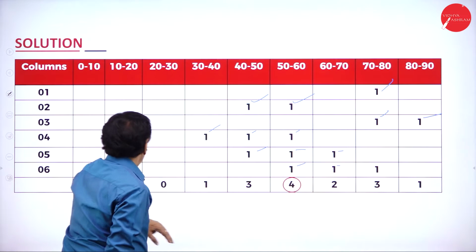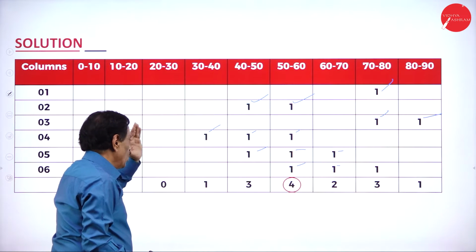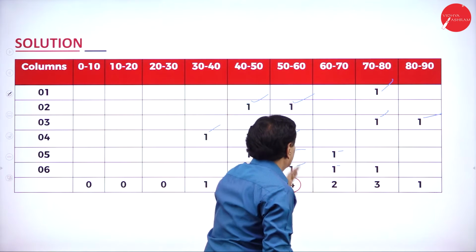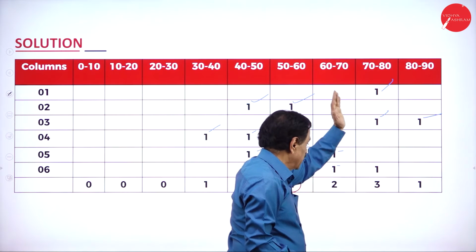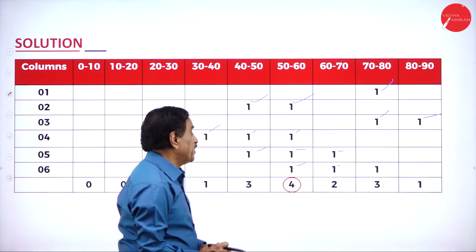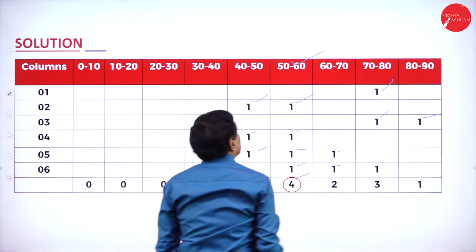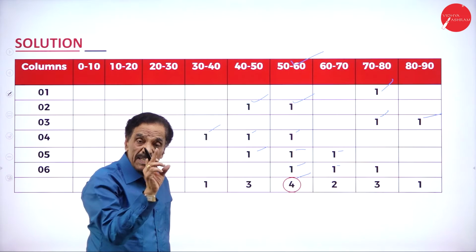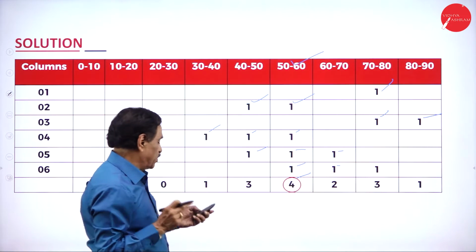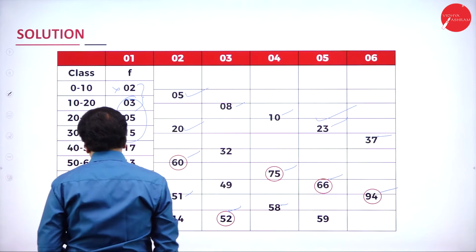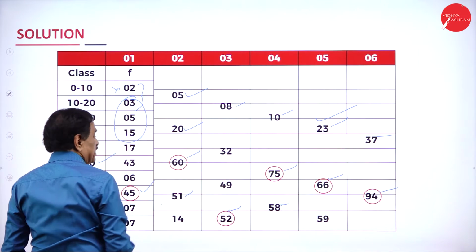Make this 1, 0, 0, 0. This is 1, this is 3, this is 4, this is 2, this is 3, this is 1. Which is the highest one? 4. Which range? 50 to 60. That means the mode lies in 50 to 60. So here, the mode lies here, 50 to 60.